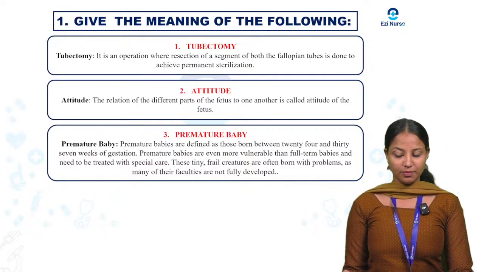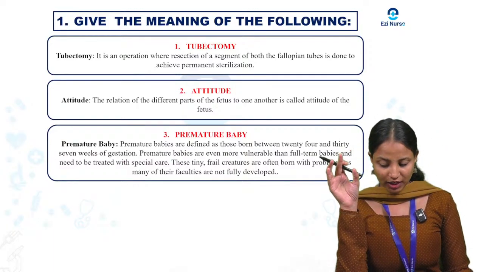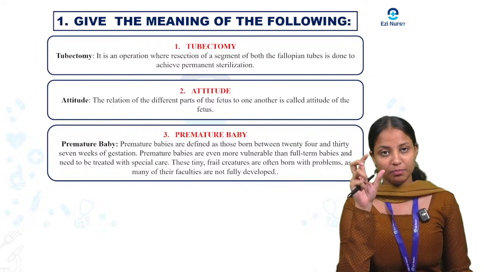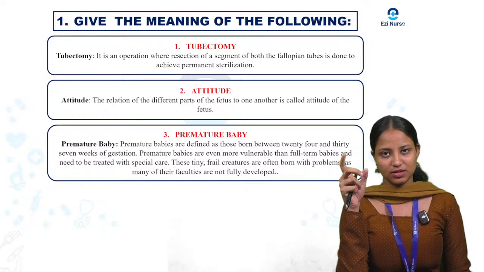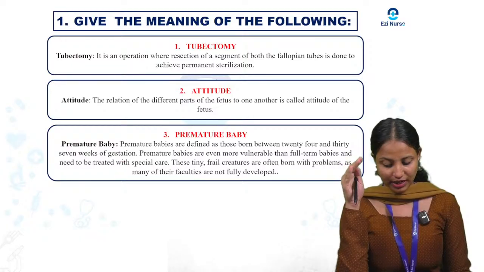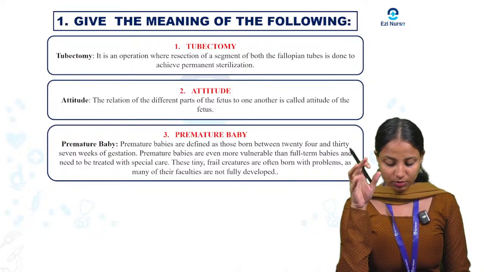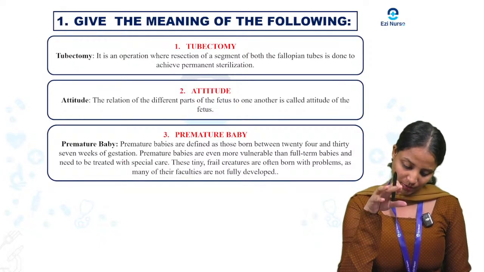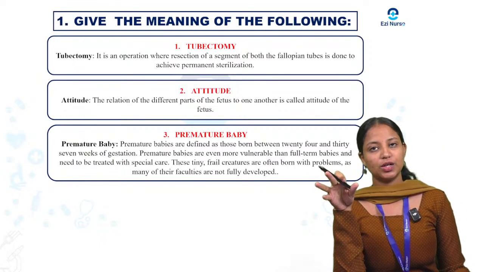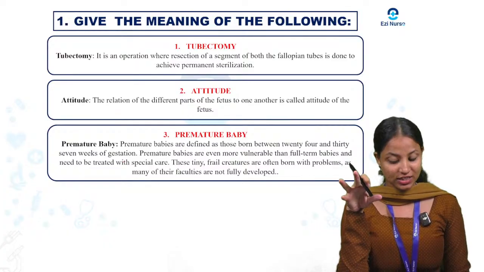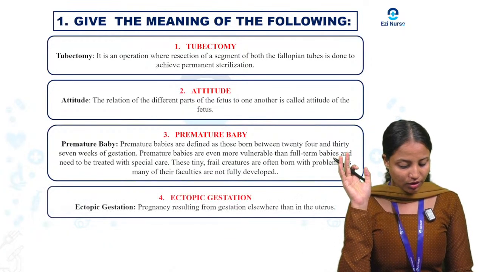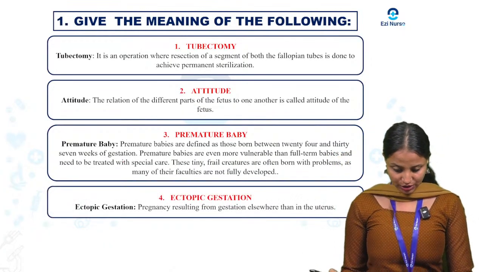Next one, what is a premature baby? It means a baby who is born before 9 months or 37 weeks of pregnancy. A baby born before completing 9 months or 37 weeks of pregnancy is called a premature baby.